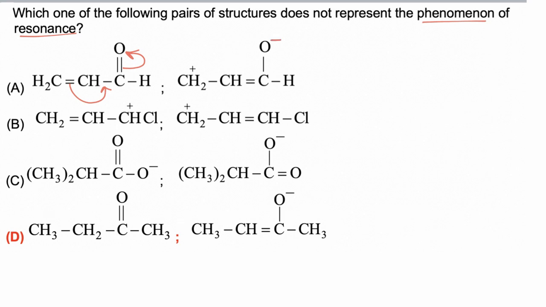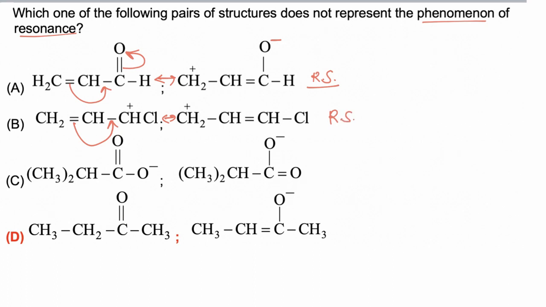Now this oxygen will become negatively charged and carbon will become positively charged. So these are resonating structures of each other. In the second case, again pi bond, sigma bond and positive charge are present in conjugation, so electrons are shifted towards the positive charge. Now this carbon will become positively charged and these two are resonating structures of each other.